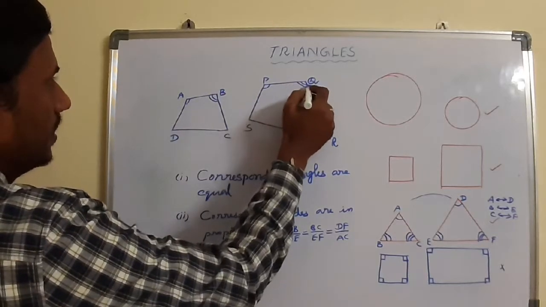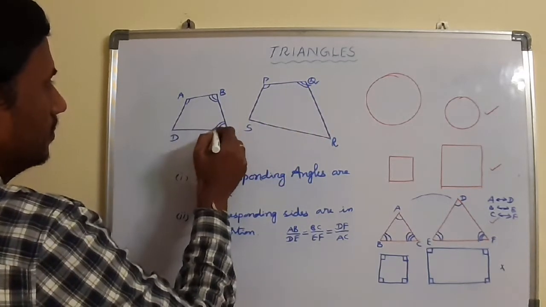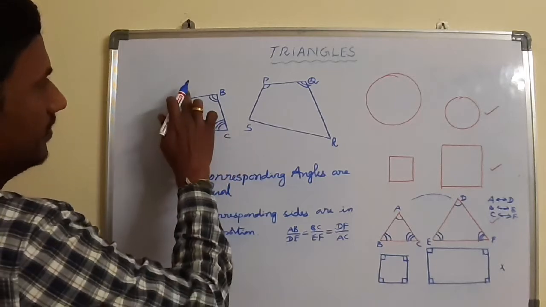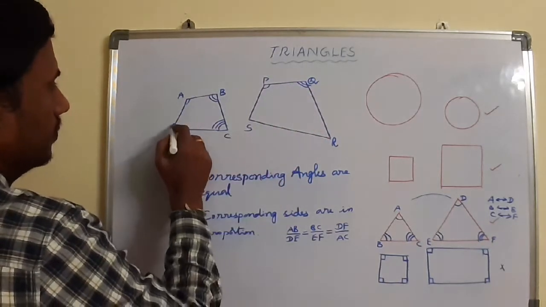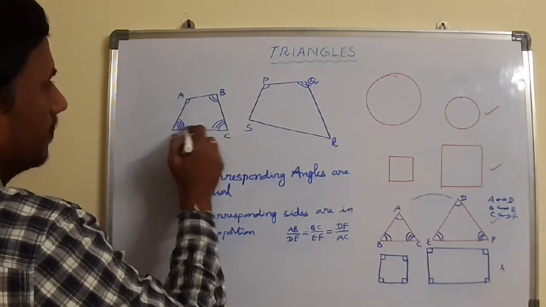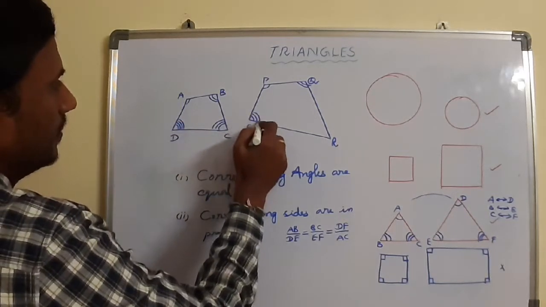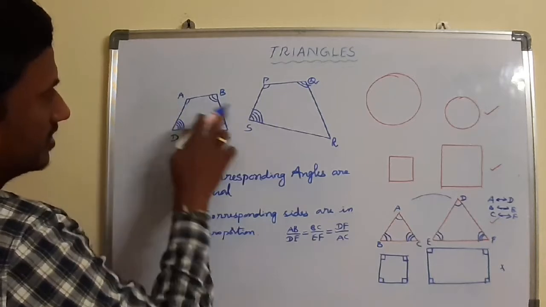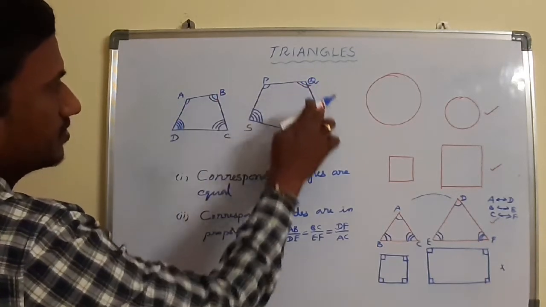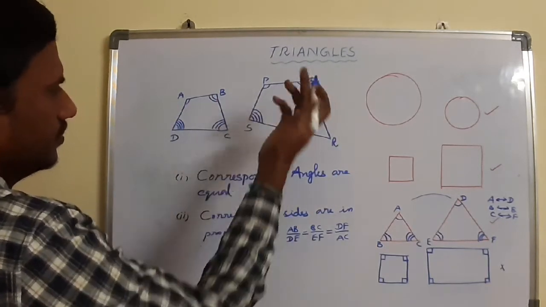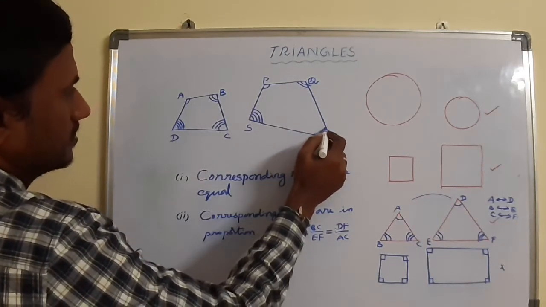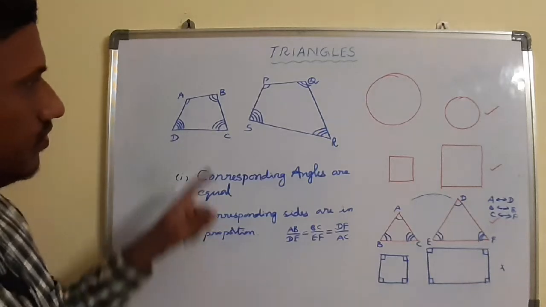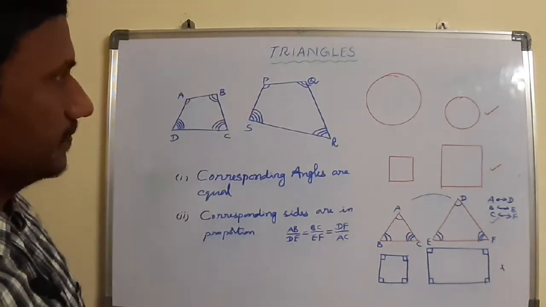And at the same time, there is no guarantee that A always corresponds to P, B corresponds to Q like that. Maybe sometimes A corresponds to S, B corresponds to R, C corresponds to Q, whatever it may be, but the order is not fixed. That means no need to compare A always with P only.